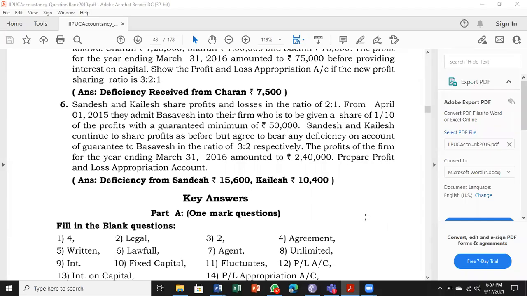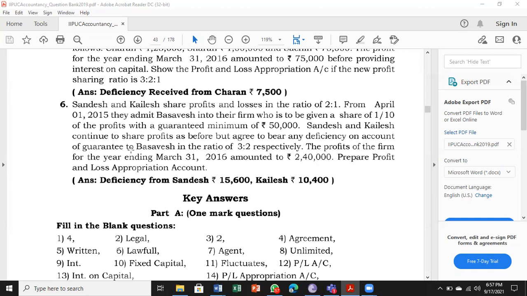Getting into the next question. Question number 6. Sandesh and Kailash share profits and losses in the ratio of 2:1. From April 1st, 2015, they admit Basavesh into their firm, who is given a share of 1/10 of the profits with a guaranteed minimum of 50,000 rupees. The minimum profit is 50,000, and the new share is 1/10, remember.